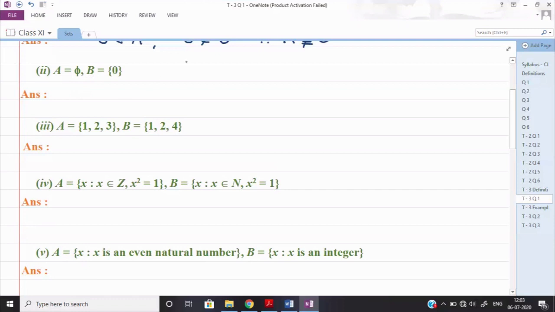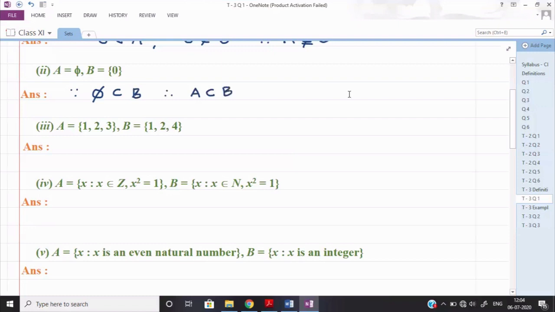If I ask which subset set B has, we say set B has one subset compulsorily, that is the empty set. So since phi is a subset of B, always, it cannot be equal, that's why I have deleted the equal symbol. Therefore we can say that A will be a subset of B.